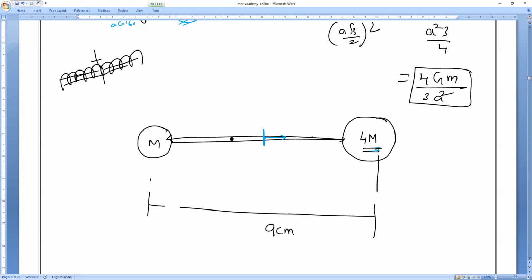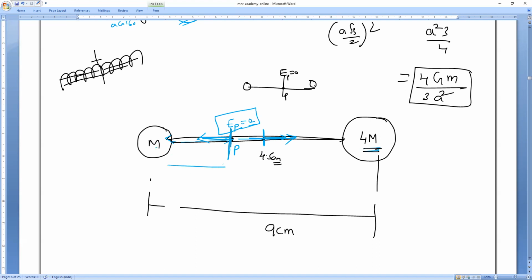But if they have equal mass, exactly at the midpoint, approximately 4.5 centimeters, the gravitational field will become 0. Am I right or wrong? Now, this is actually the greater mass, so this force of attraction is acting up to some point. Let me take a point where it will become 0. This force of attraction acts like this, and that force like this. Somewhere at that point the gravitational field from m mass and 4m mass will become 0.